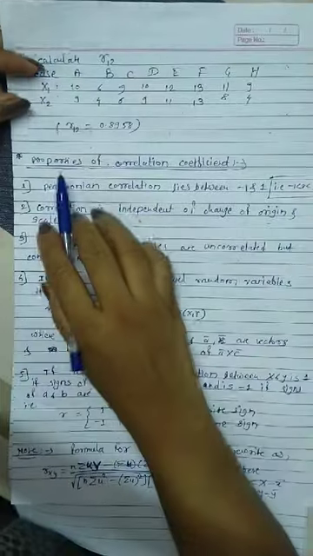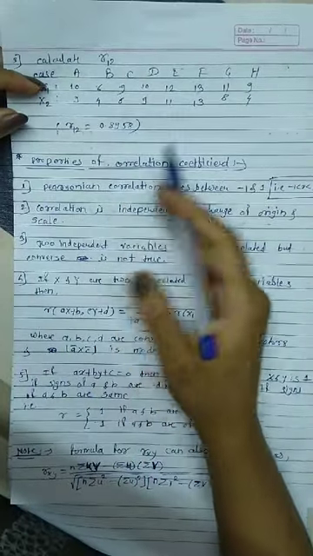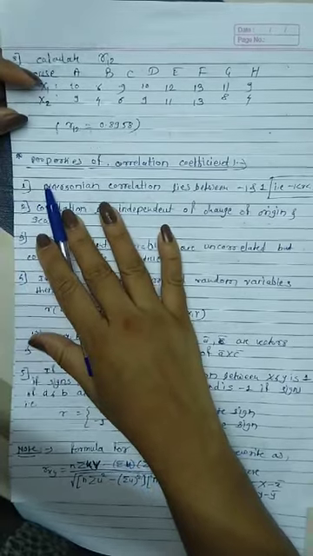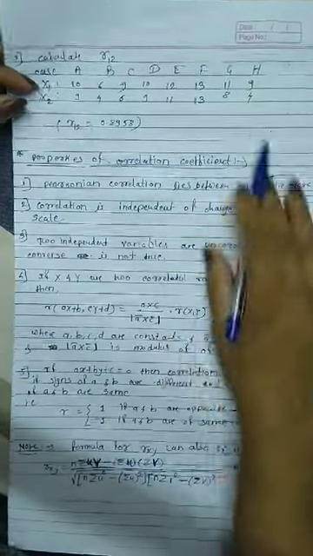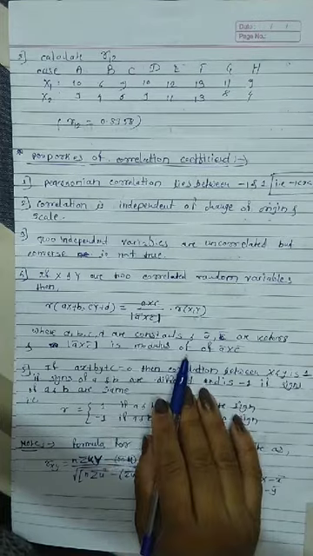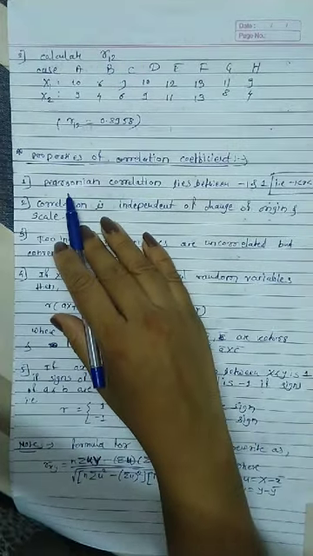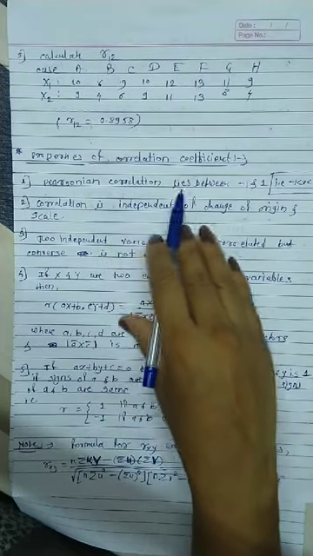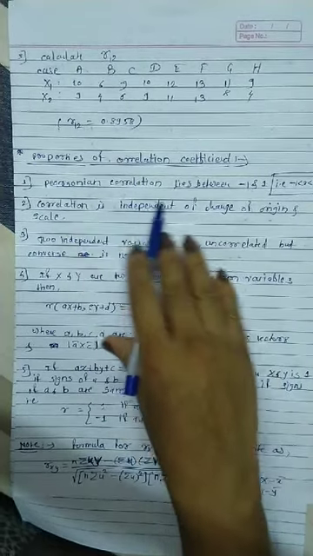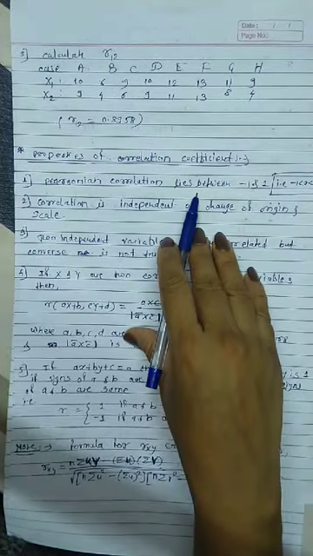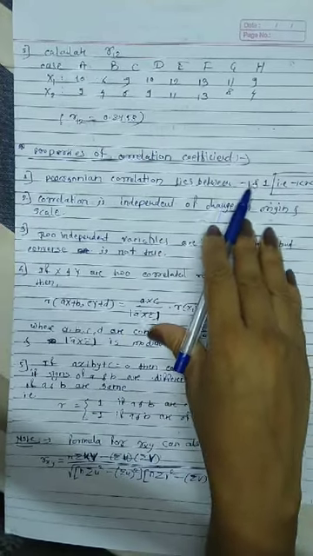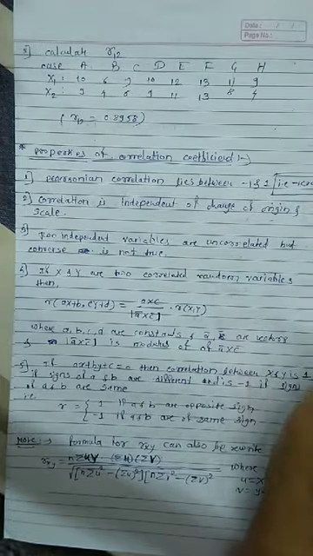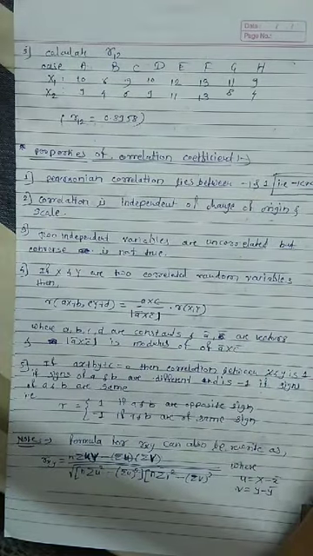Now consider the properties of this correlation coefficient, that is R. First property, there are very important properties. You can study this, or you have to mug up all these things. First, Pearsonian correlation, that means correlation coefficient lies between -1 to 1. Means what? Every answer of R must lie between -1 to 1. It should not be greater than 1, it should not be less than -1.